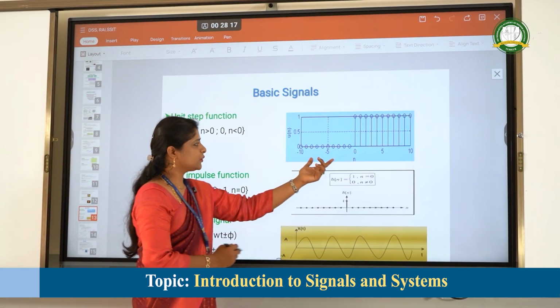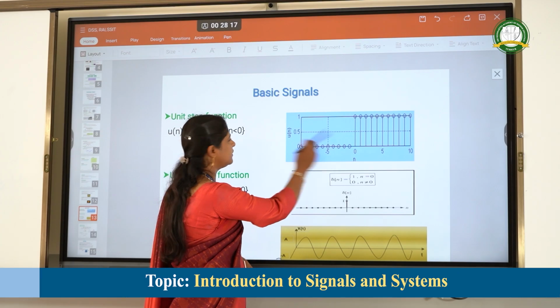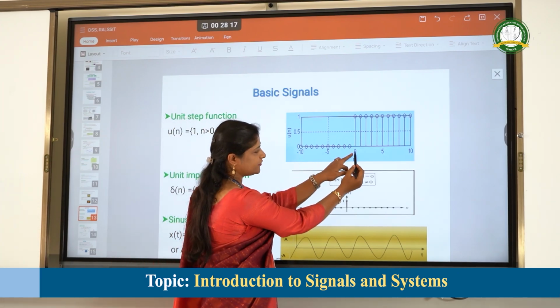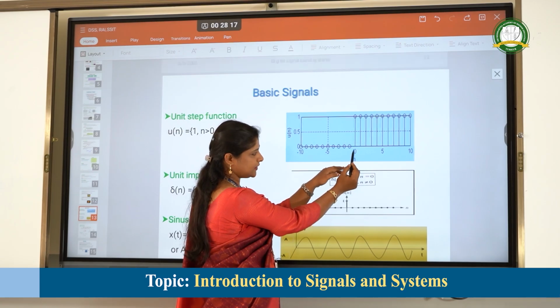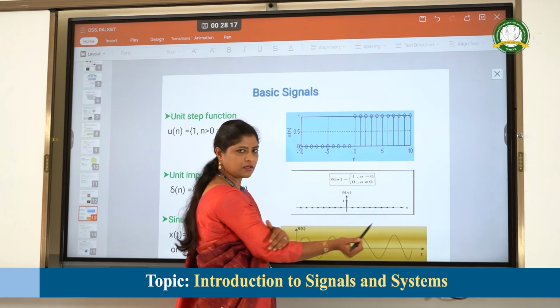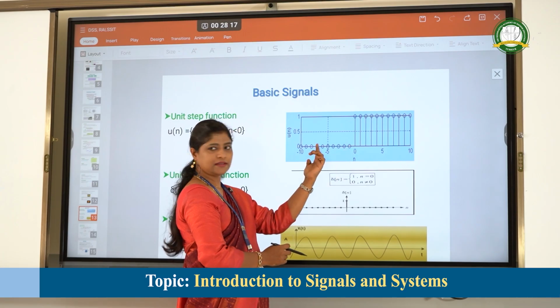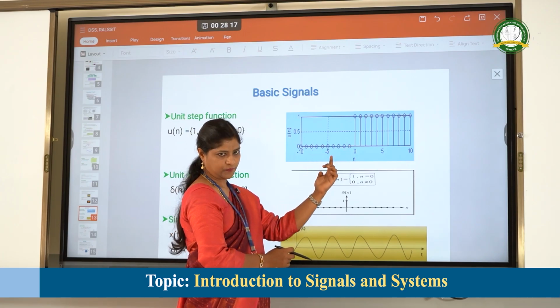In the waveform, the signal starts at 0 and continues for whatever the given n value, but for n less than 0, it is 0.